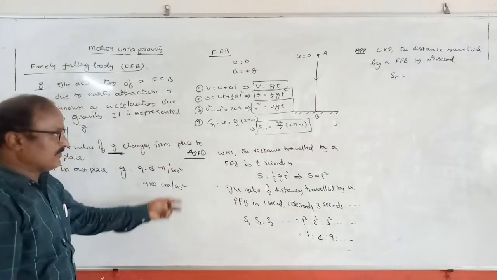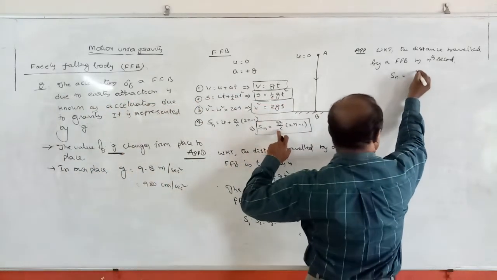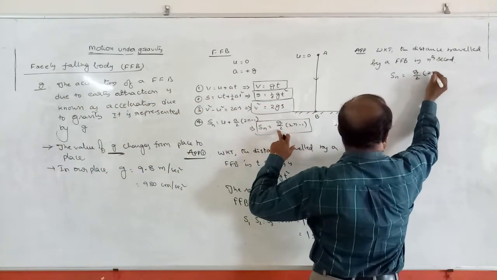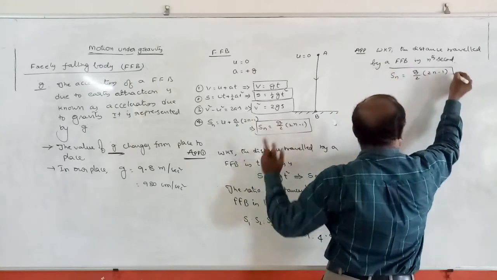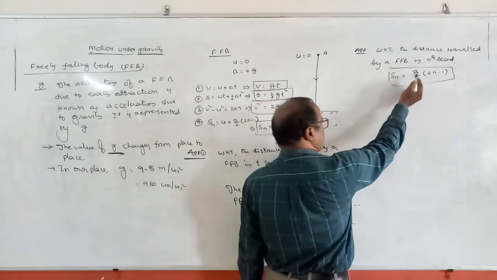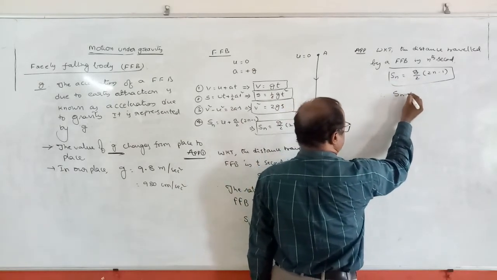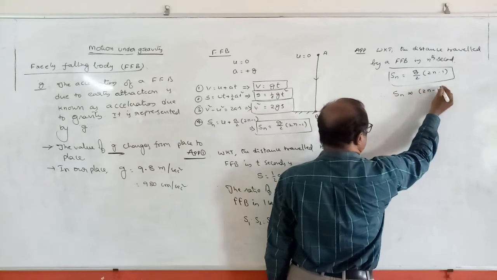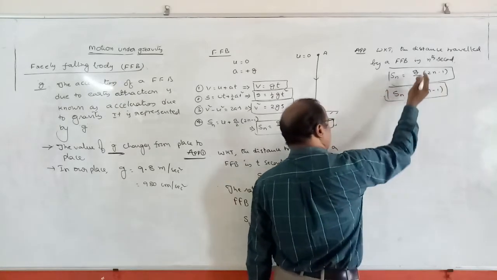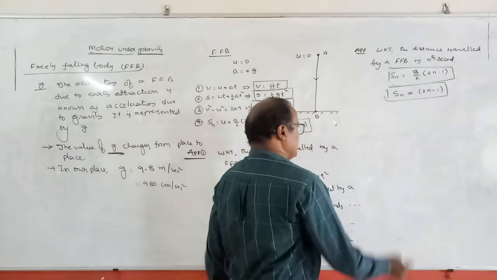Sn is equal to g by 2 into 2n minus 1. But here g is constant and 2 is also constant. Therefore, Sn is directly proportional to 2n minus 1.